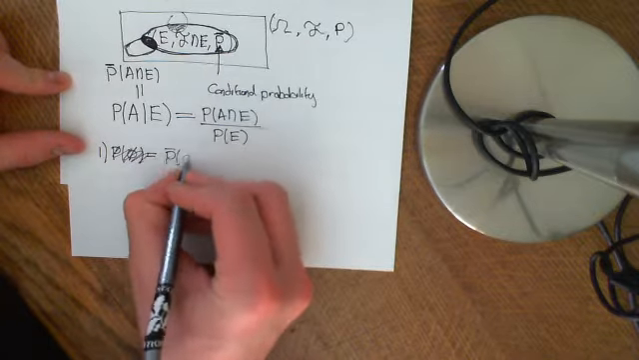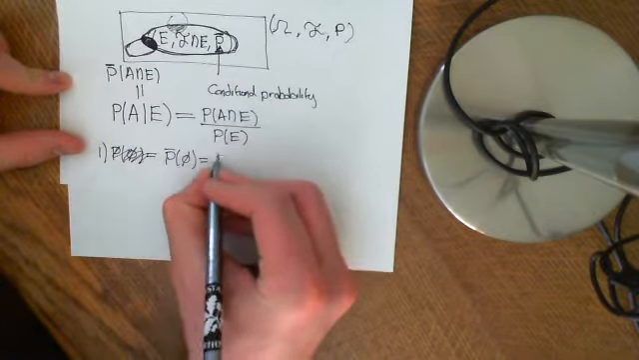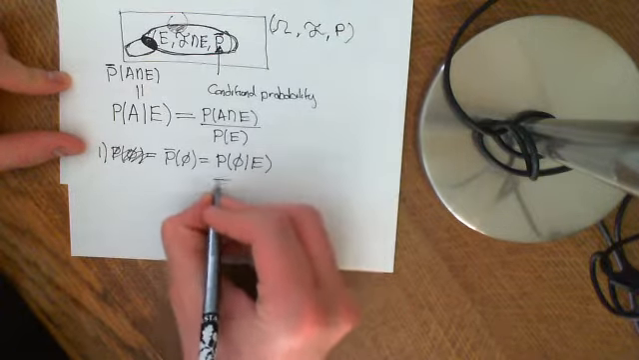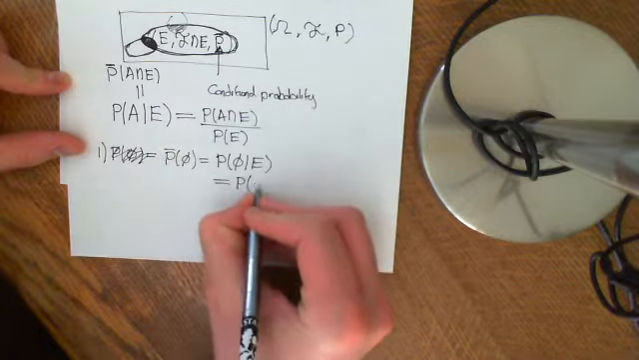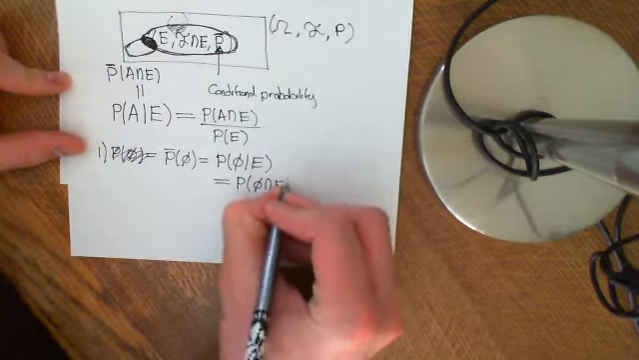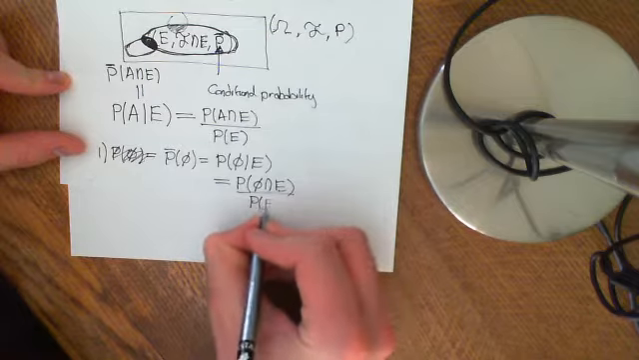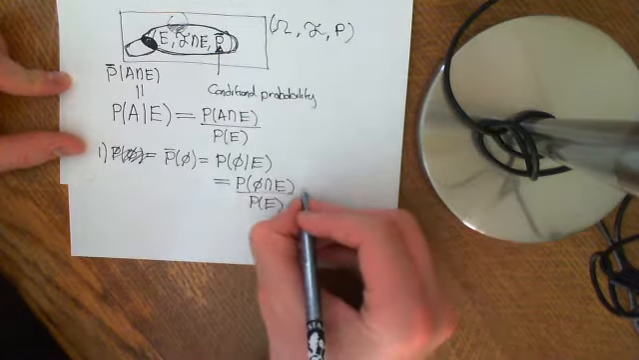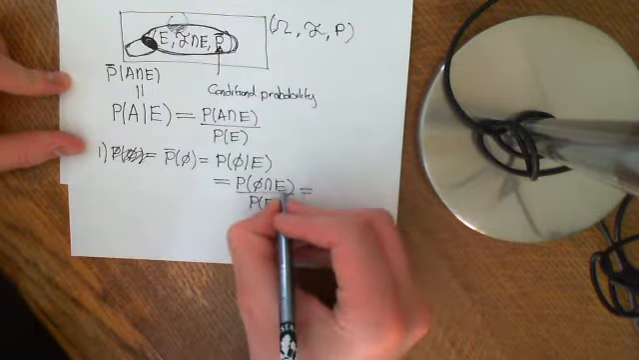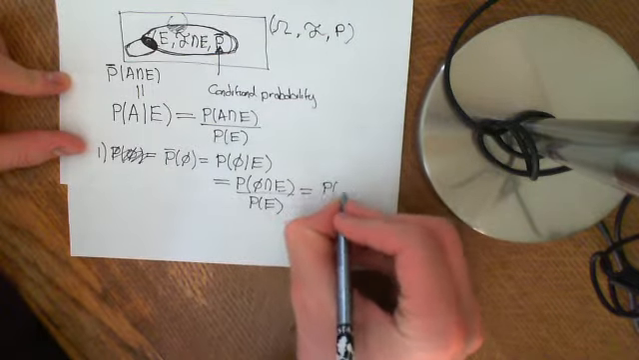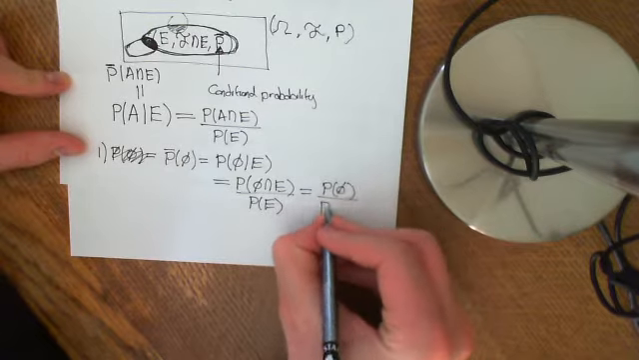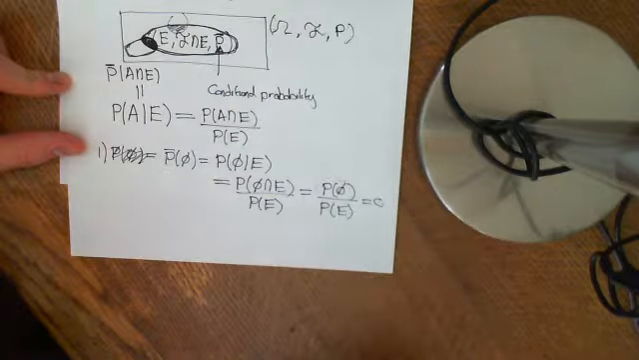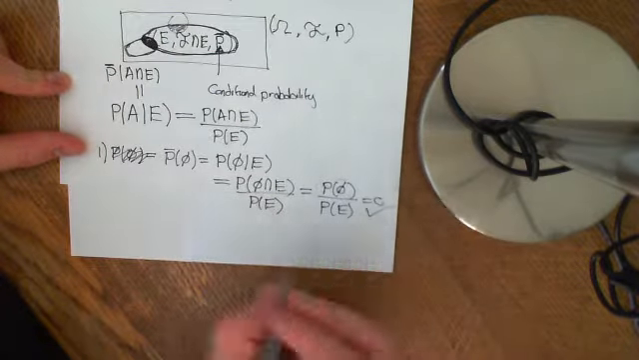P bar of phi, which is equal to the probability of phi given E, is equal to, by definition, the probability of phi intersection E over the probability of E. The probability of E is some constant, but the probability of phi intersection E, the empty set intersection E, is still the empty set, and the probability of the empty set is equal to 0. So this is therefore equal to 0 because the numerator is 0. So that's that axiom done.